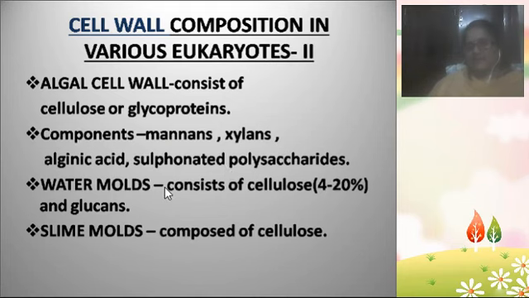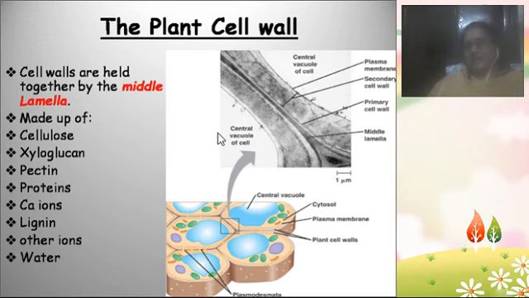And in water molds, the cell wall is mainly made up of cellulose. 4 to 20% cellulose is present in the water mold cell wall, and glucans are also present. And in slime molds, the cell wall is mainly composed of cellulose. So in various types of organisms, the cell wall composition differs. That's the point here. So coming to the plant cell wall,